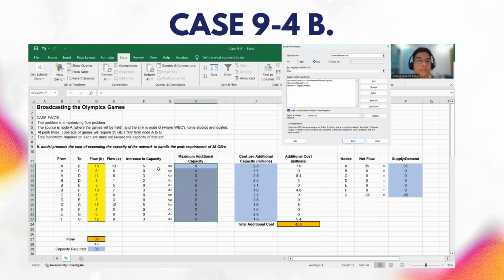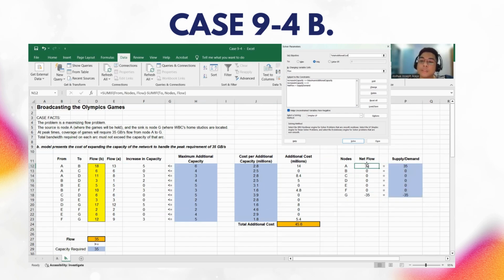Second, this increase in capacity must be greater than or equal to 0 because we are not permitted to decrease the capacity. We are only allowed to increase the capacity to handle the peak requirement of 35 gigabytes per second. And the third constraint is that these net flows must be equal to the supply and demand.